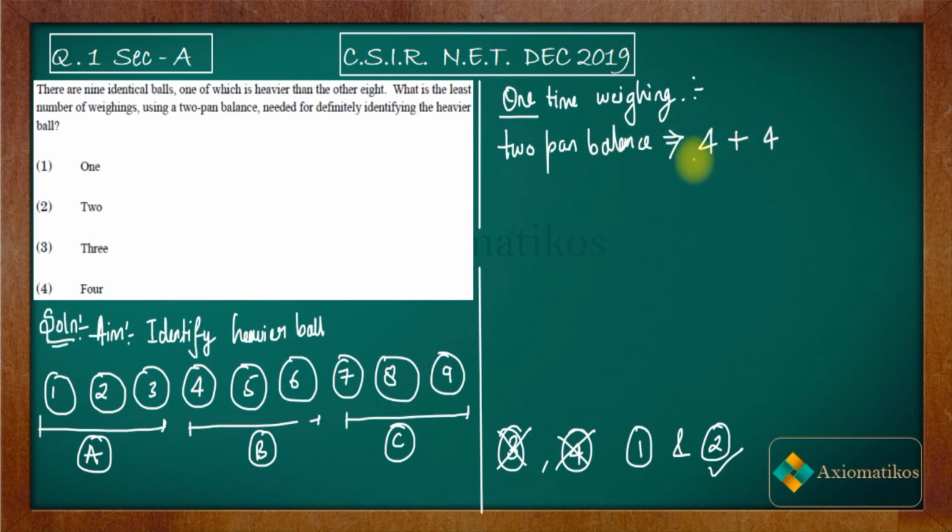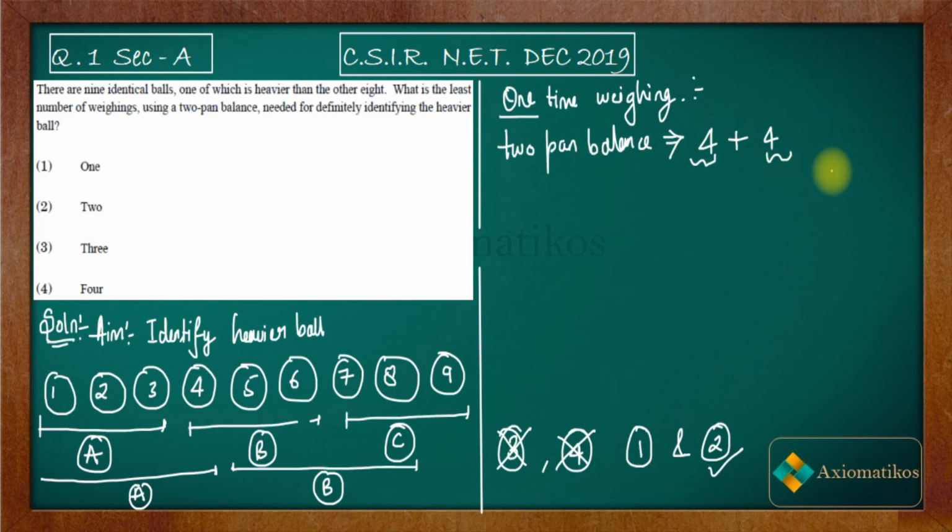That means you have to make 2 packets of 4 and 4 balls. Let us say this is your packet A, this is your packet B.